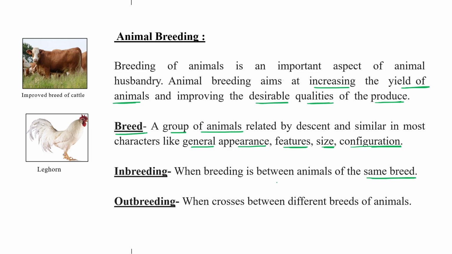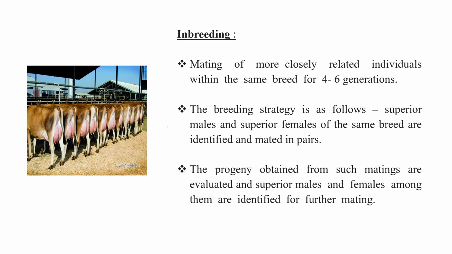Breeding that occurs between animals of the same breed is known as inbreeding. But when breeding or crossing occurs between different breeds of animals, this is known as outbreeding. Outbreeding means crossing between different breeds of animals. Inbreeding means crossing between animals of the same breed. Right? Okay.